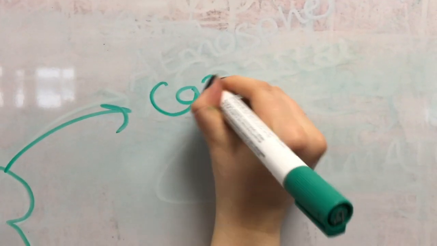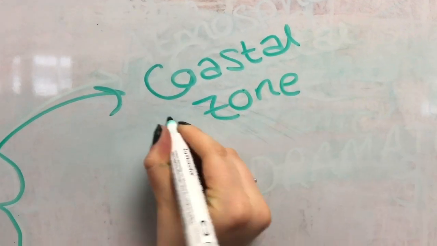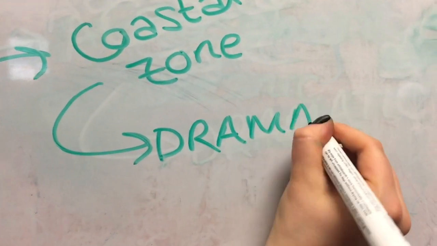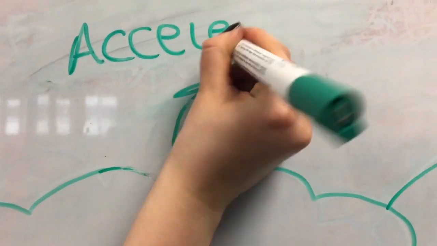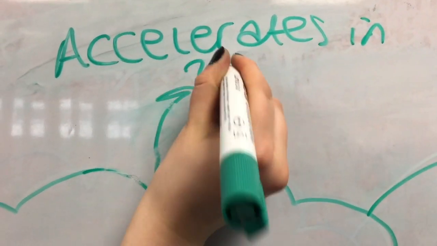This 5 metre rise of sea level would have impacts that extend beyond the coastal zone and alter the coast in a dramatic manner. As soon as sea level rise from the West Antarctic ice sheet melting accelerates in 2030, the length of the world's coastline that is protected declines from about 85% to 50%.